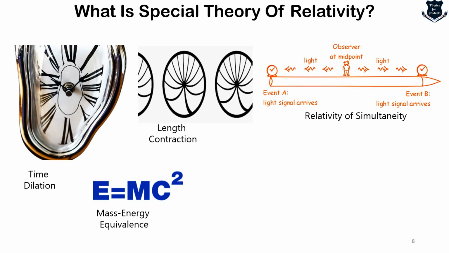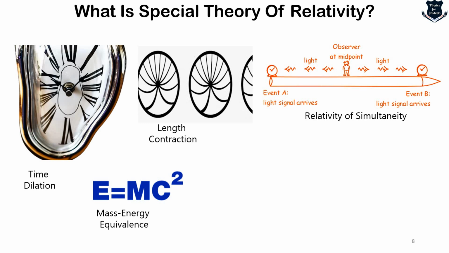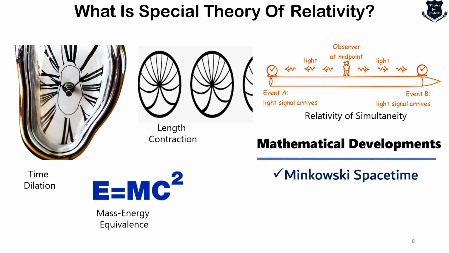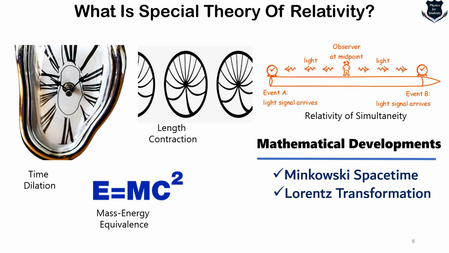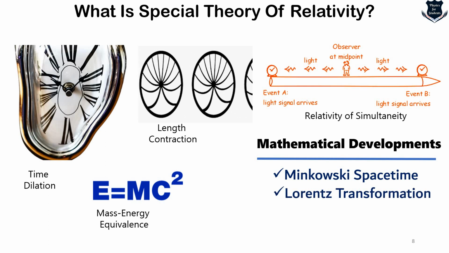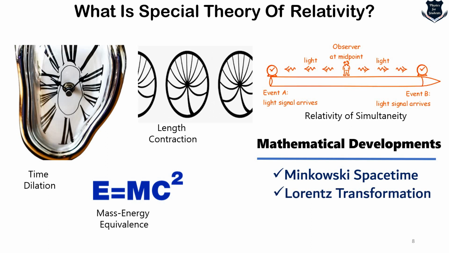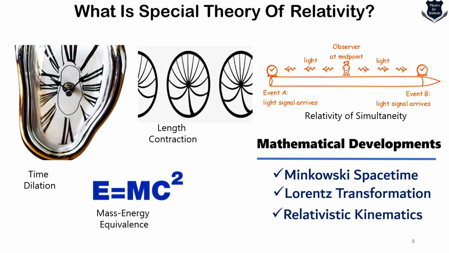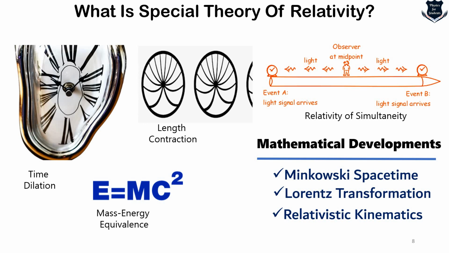Now, in order to take all this into consideration, there has been a lot of development in terms of mathematics also. The first one was that we found something which is called Minkowski space-time. There's a new kind of transformation which revolutionized mathematics and physics as a whole, which is called Lorentz transformation, and we also got a new idea of relativistic kinematics.